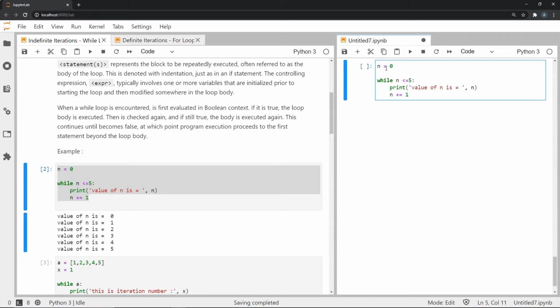I have a variable n where I am assigning it the value 0. This is called an initializing process. In this case, my control variable is n, and I am initializing it by assigning it the value 0. So let's move into the loop now.